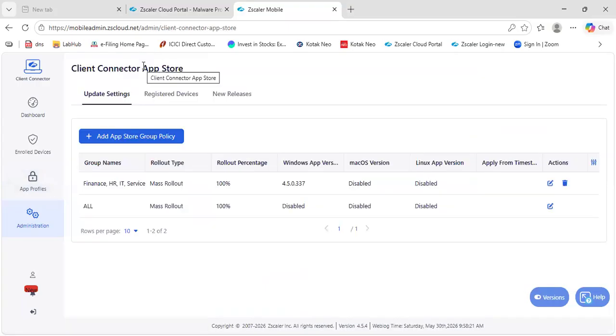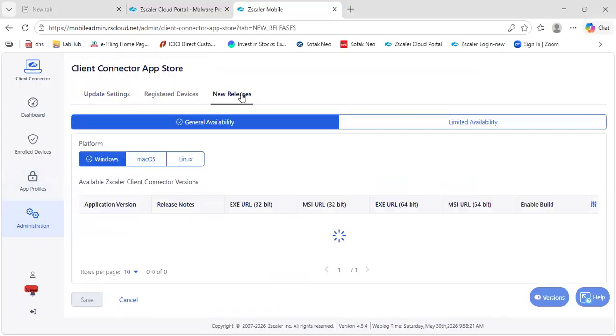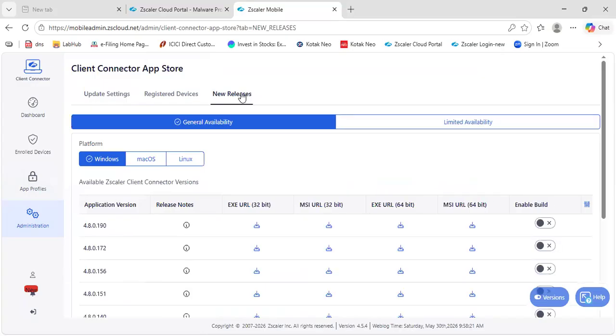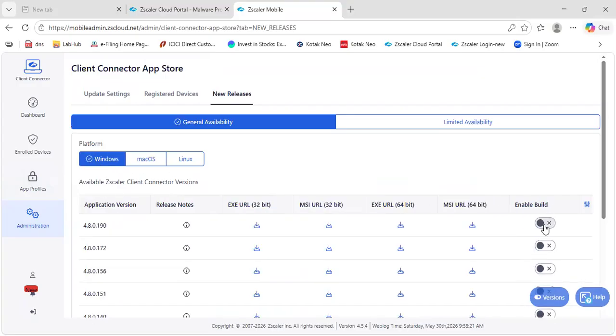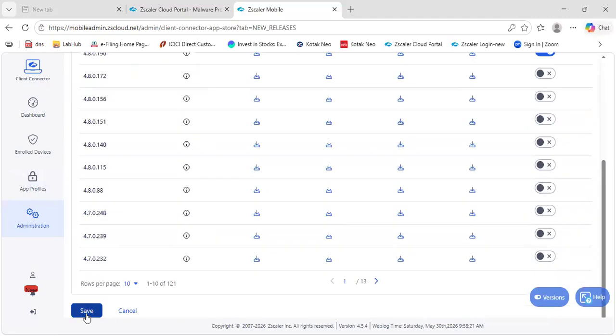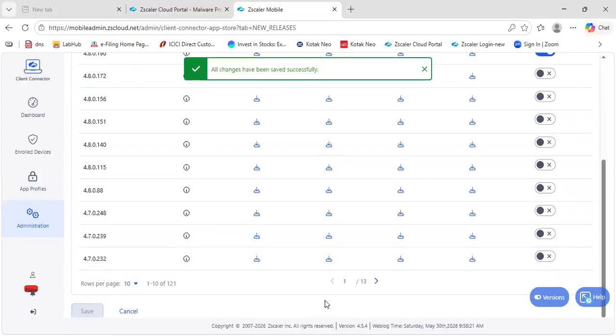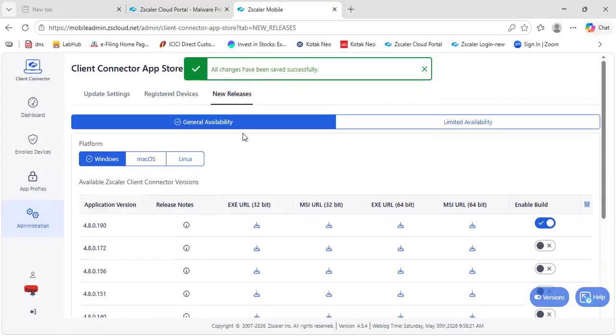How to upgrade. This is the part where you can upgrade, new release. How do you get to know what is the latest version as of now? This is the latest for Windows. For Mac, this is the latest one. I can enable this, then there is the option, you have to save successfully.